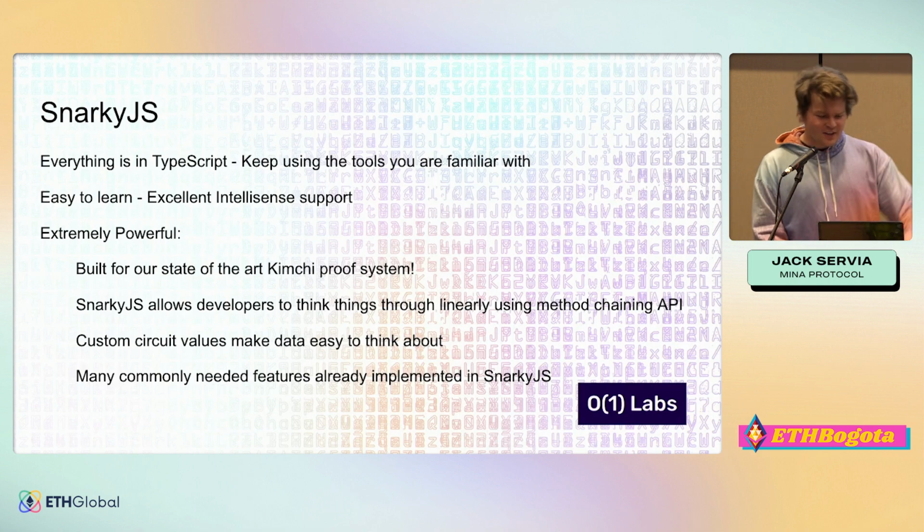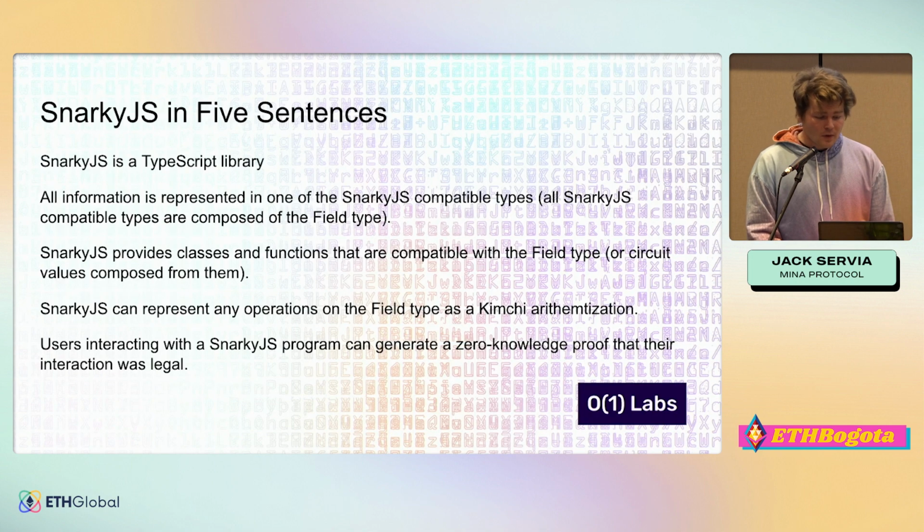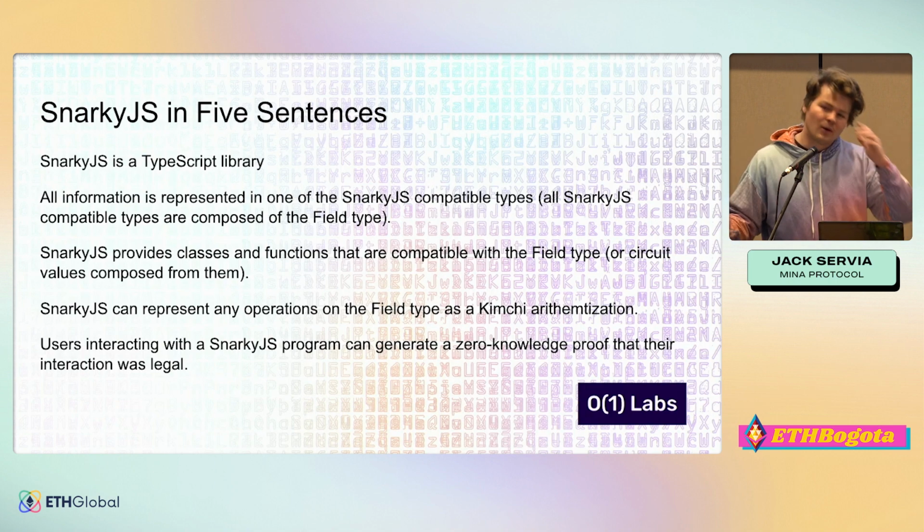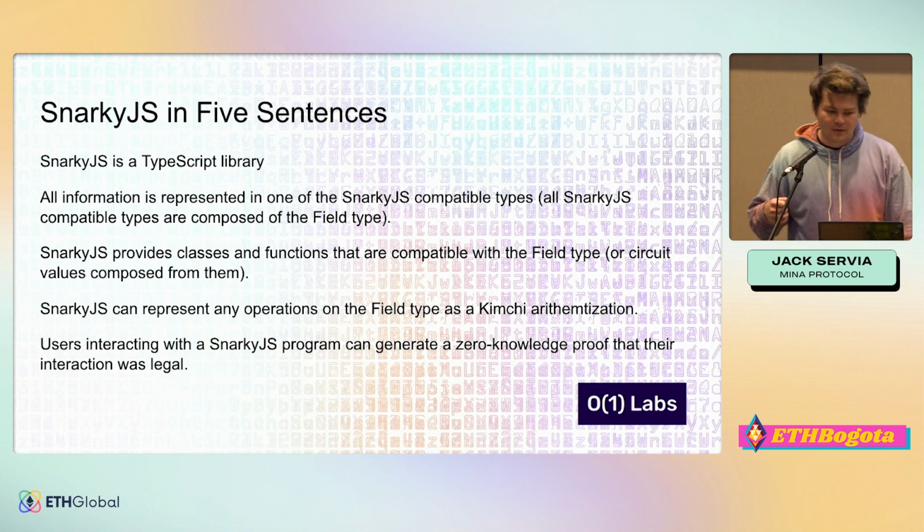So this is SnarkyJS. We've been through all this. How does it work? Well, here it is in 5 sentences. It's a TypeScript library. All the information is represented in one of the SnarkyJS compatible types. So these are all composed of the field type ultimately, but like uint, we know how to turn that into field. So everything is under the hood fields, or an easier way to work with fields, one of the circuit values that's composed of them.